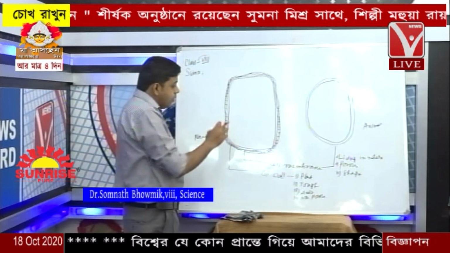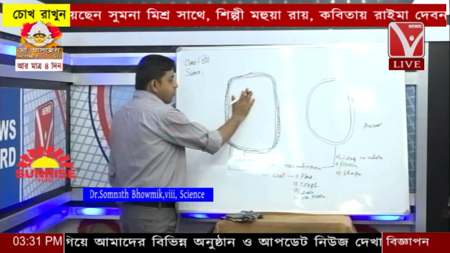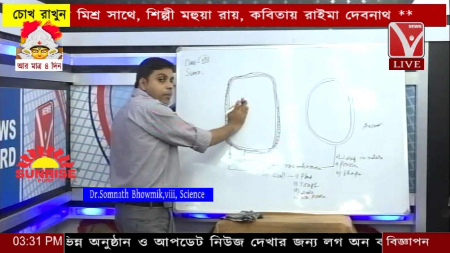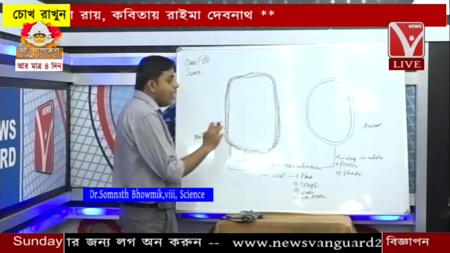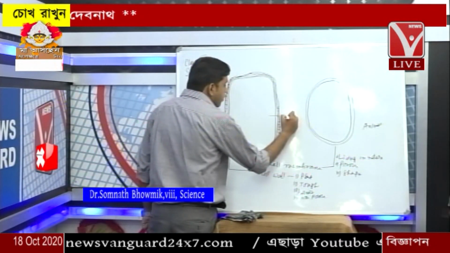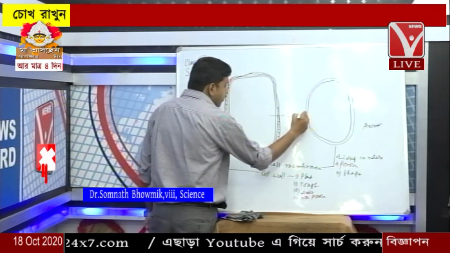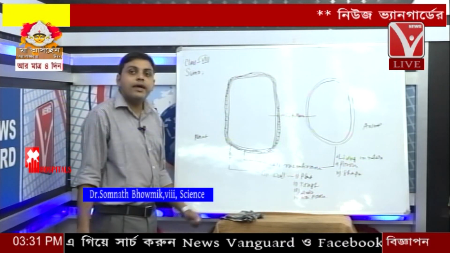Within the cell membrane is the matrix, the matrix of both the plant cell as well as the animal cell. The cell membrane encloses the matrix of both cells, and this matrix is called cytoplasm.